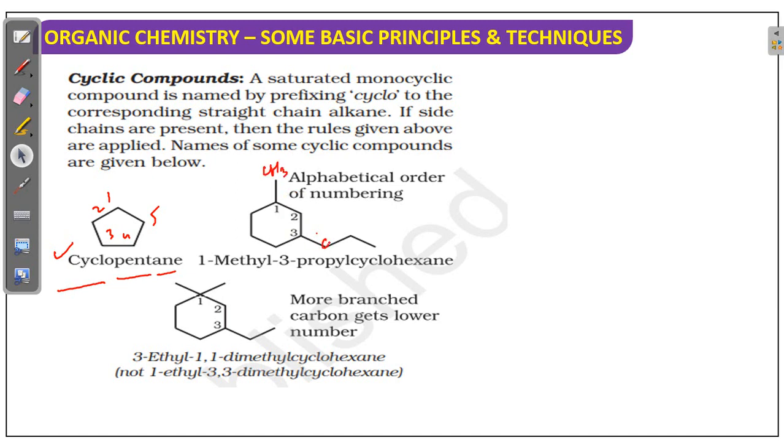CH3, carbon carbon carbon: this is the propyl, this is the methyl. So which one will come first? Obviously methyl. So numbering started from methyl, 1 2 3. So 1-methyl-3-propylcyclohexane.